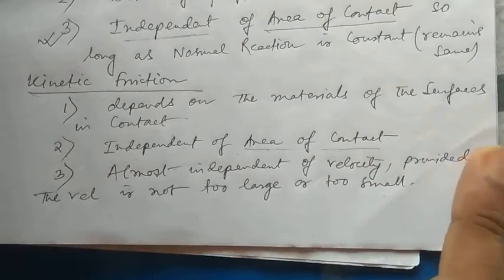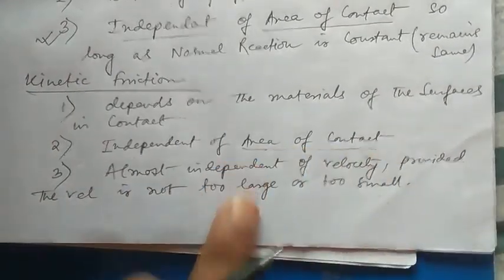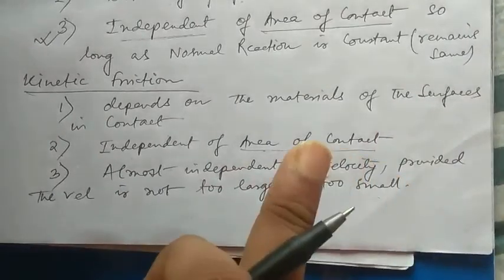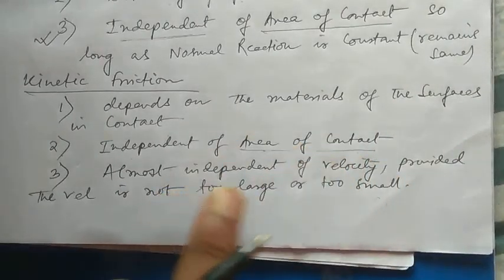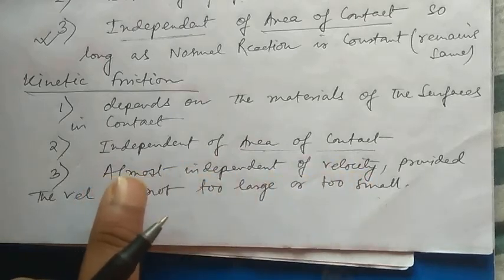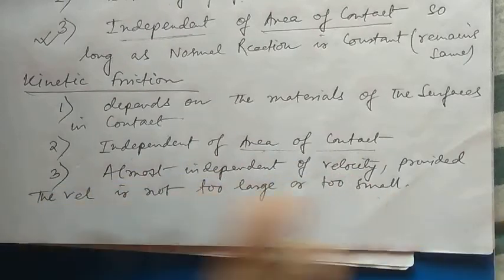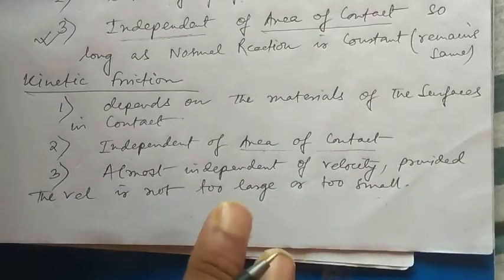Because provided the velocity is not too large, not too small. If the velocity is too large or too small, there will be a factor which will change the value of friction. So the value of the frictional force during sliding will almost remain independent of velocity.